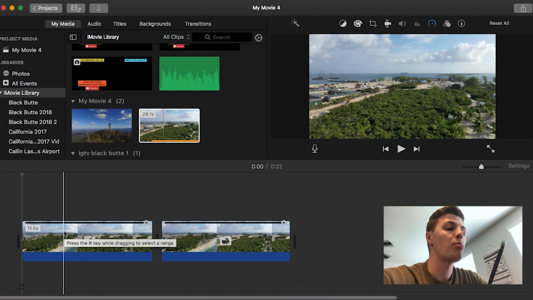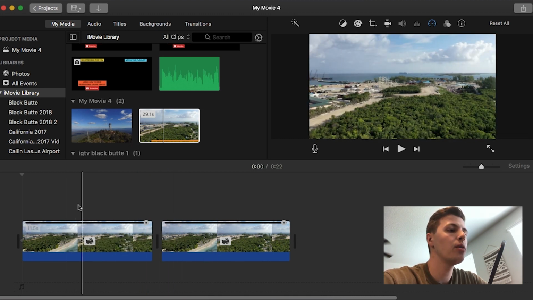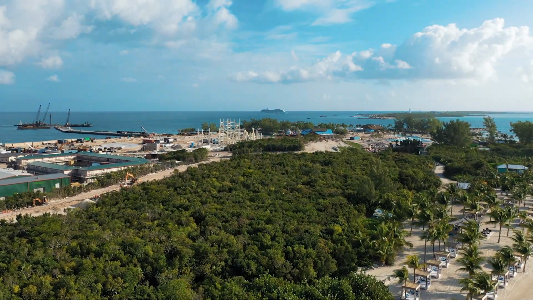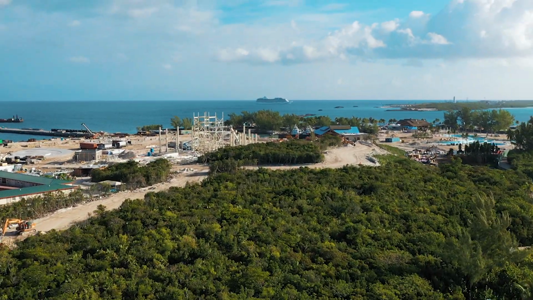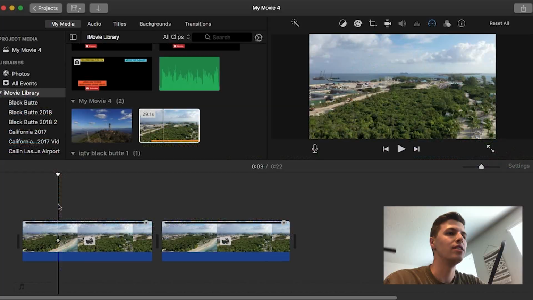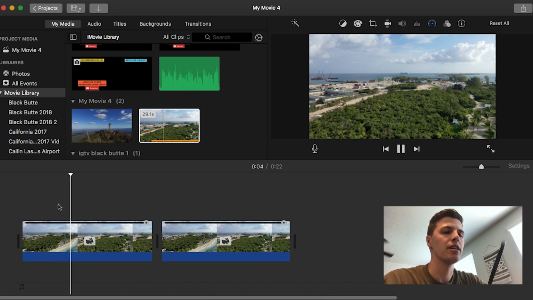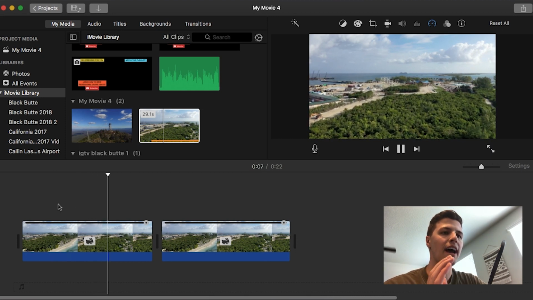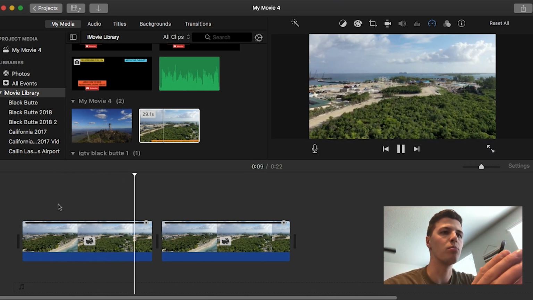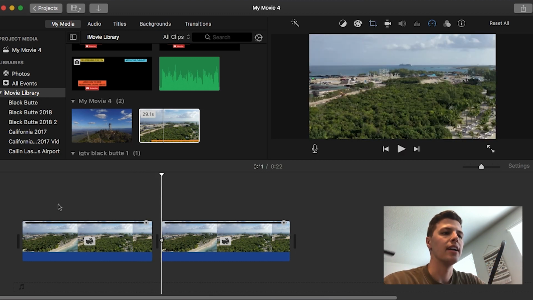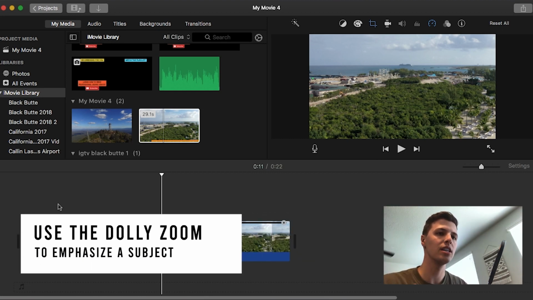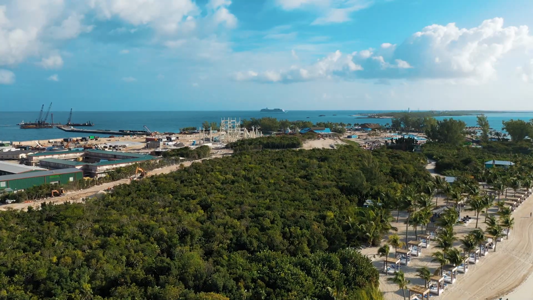So I have iMovie open up right here and I have two clips on my timeline. I've sped both of them up just for the sake of the video. This clip here is the unedited, unaltered clip, and then this clip here is the one that has the Dolly Zoom applied. I'm going to show you what I've done to the clip to make it have the Dolly Zoom. But let me just play this clip here. You'll see that it's a normal zoom and then it has an object right in a focal point in the center of the shot. And that is what I want to emphasize with the Dolly Zoom with your drone shots, is you want to use it to help emphasize something. So in this case, I want to use it to emphasize this cruise ship.